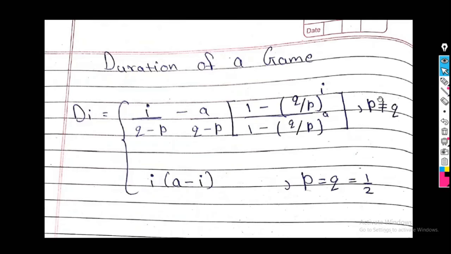Okay. So next is the duration of game. So we find here the duration of game in the two cases when P is not equal to Q and P is equal to Q equal to half. If P is not equal to Q, in that case the duration of game is this one, and in case of P equal to Q equal to half, the duration of game is I into A minus I. So these are the two values.